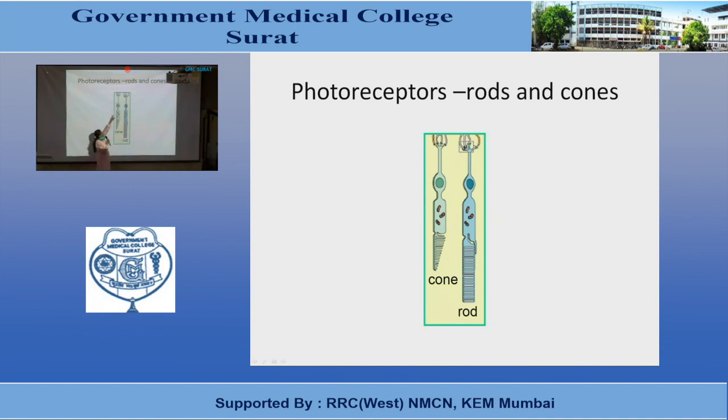Then comes the nucleus, which controls all the functions, and then comes the synaptic zone or synaptic portion of the rods and cone, which forms synapses with the subsequent neuronal cells present in the retina, that is bipolar cells and horizontal cells.